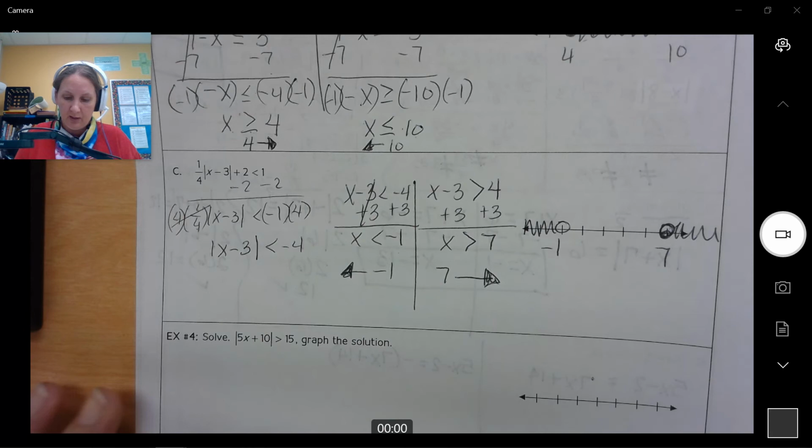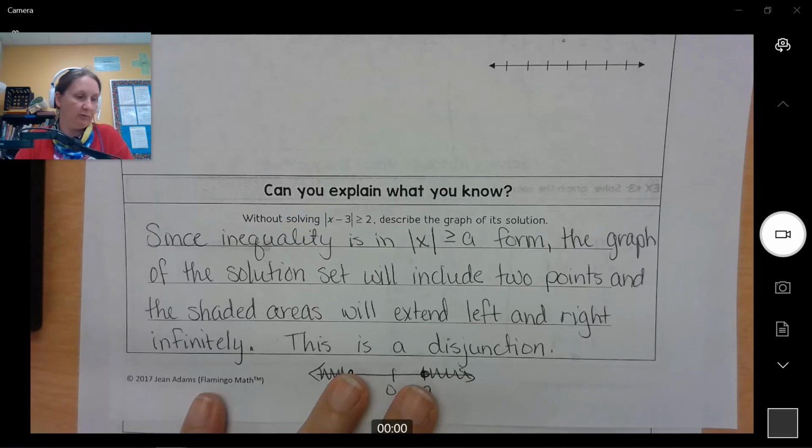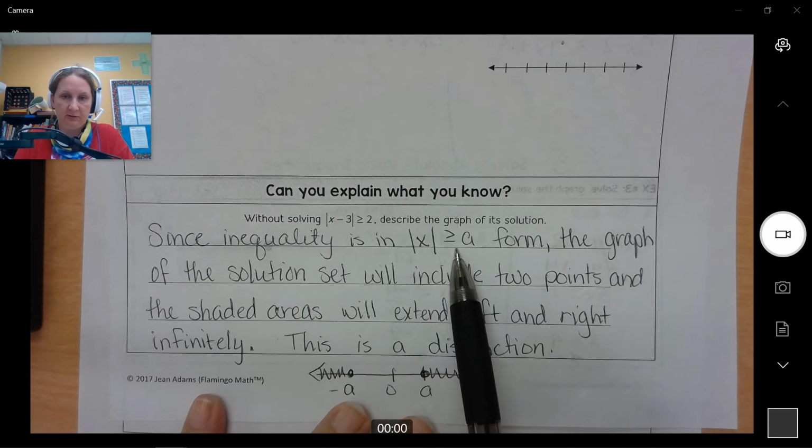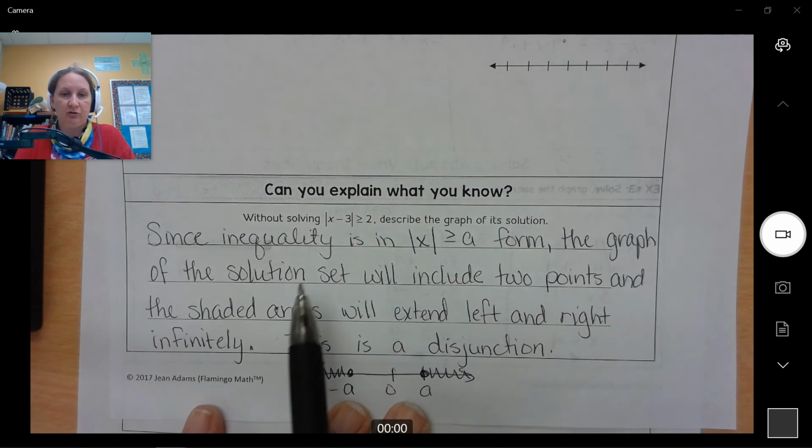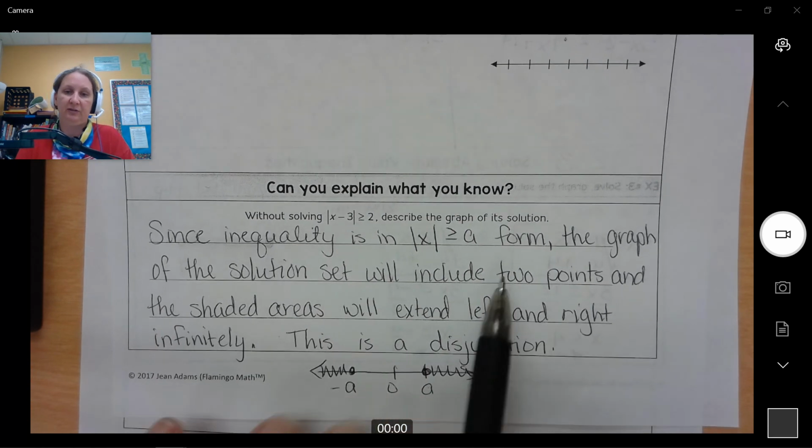Now, without solving, how do we know what our answer is going to look like? Well, we know it based on the template. The template says, from what we started with, when x is greater than or equal to a, then we'll get two answers, but they will be shading away from each other. We call that disjointing. So that's what it would look like. So even though we don't know what x actually is, we can tell what our graph should look like.